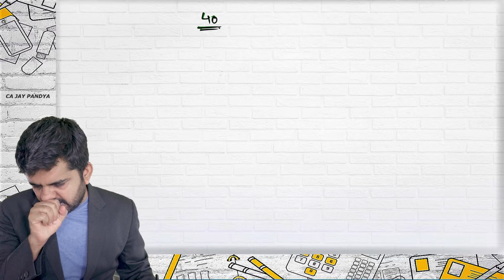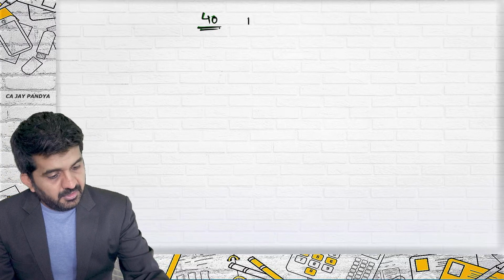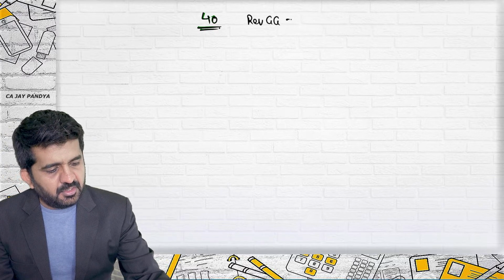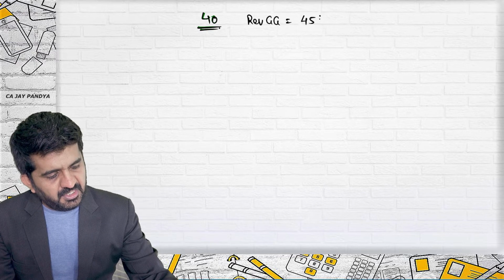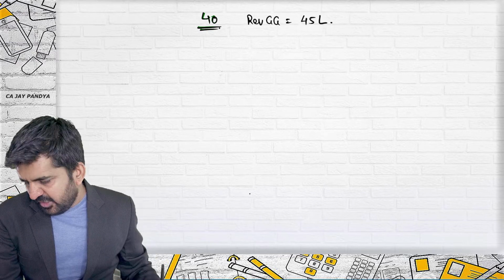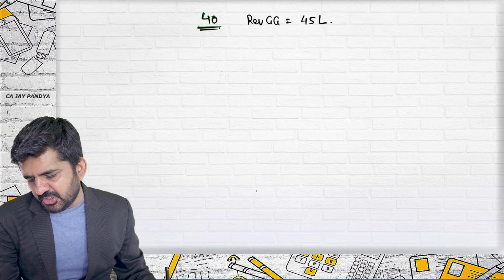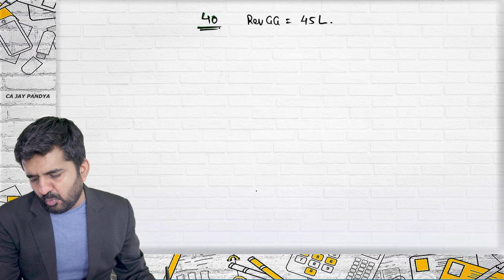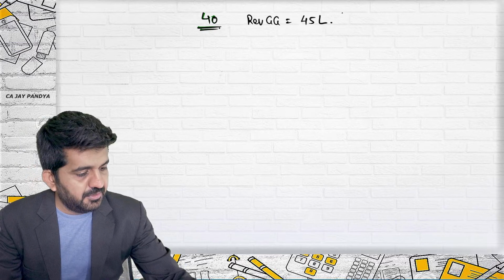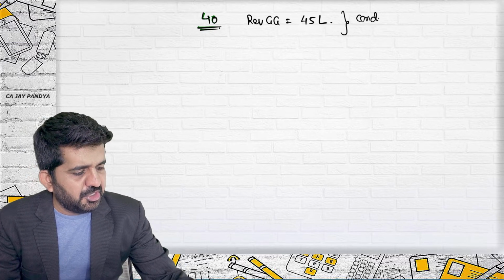We are going to question number 40, which is of revenue grant. Swayambhu Limited received a revenue grant from the state government amounting to 45 lakhs. During the last accounting year, the grant was subject to certain conditions to be fulfilled by the company over 9 years period.